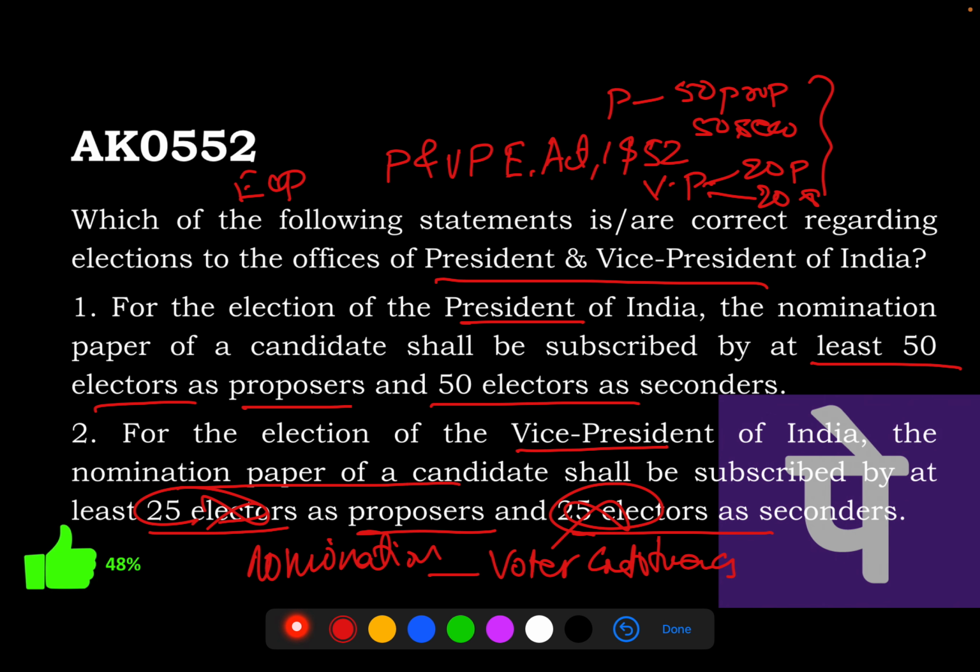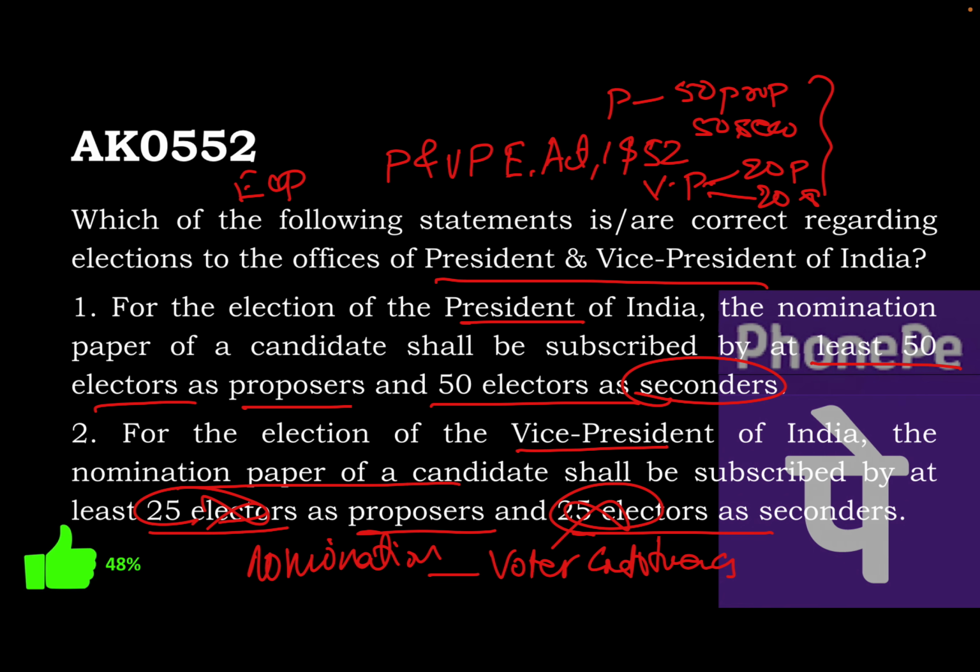Then after the nomination, it is to be supported by other members of the electoral college. So they are termed as seconders. They have to be unique voters and cannot be proposer or seconder for other candidates in the same election. And they may not vote for the same candidate who they have proposed during the election. It is anyway a secret ballot, so we will never know. So it is just the procedure that has been designed that way.